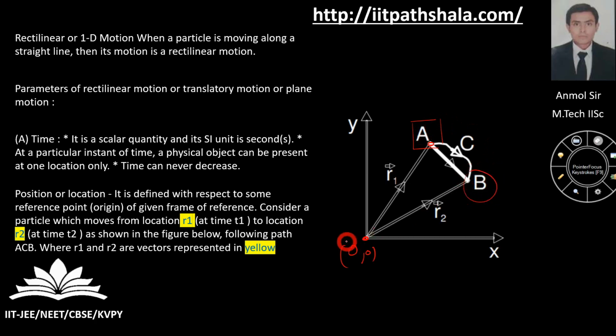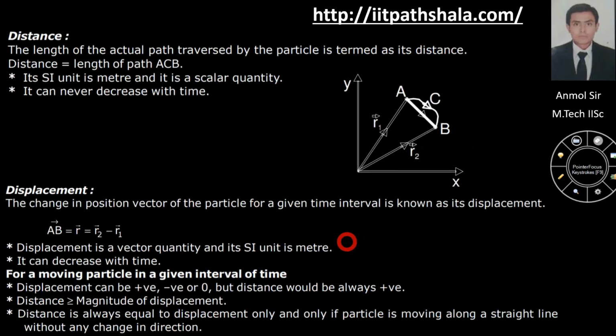Now the two parameters associated with them are distance and displacement. Distance is the actual path you travel. For example, if you are going from class to the bathroom while the lecture is going on, you will be taking a long path to cover it. You will be moving zigzag only. That whole zigzag path will be your distance.